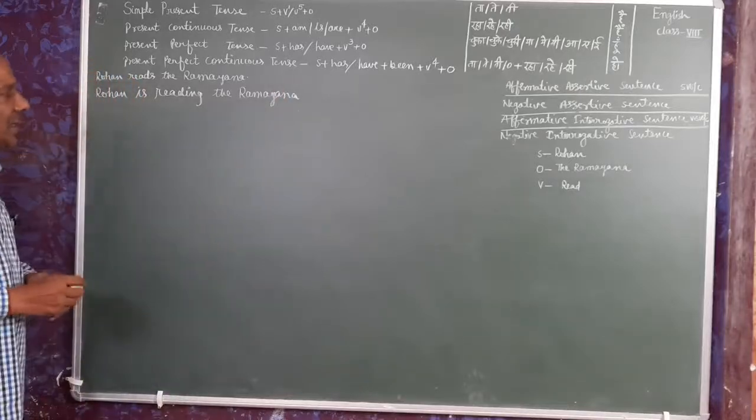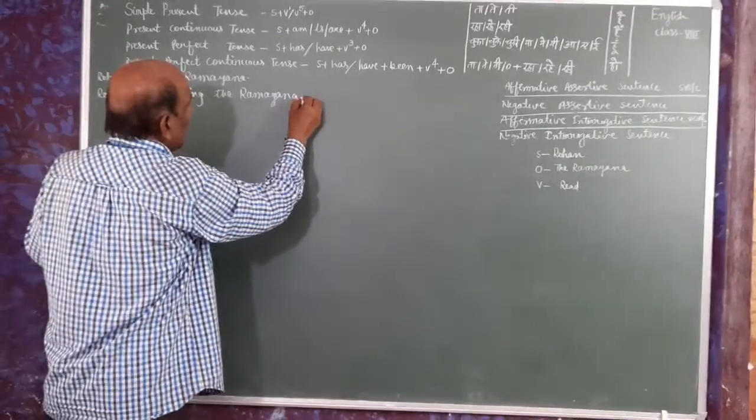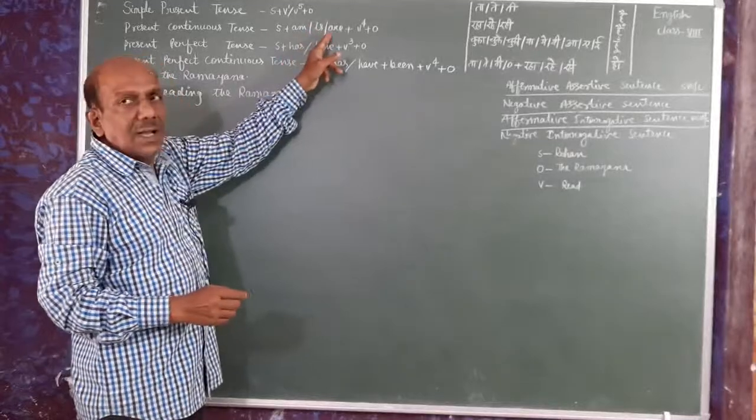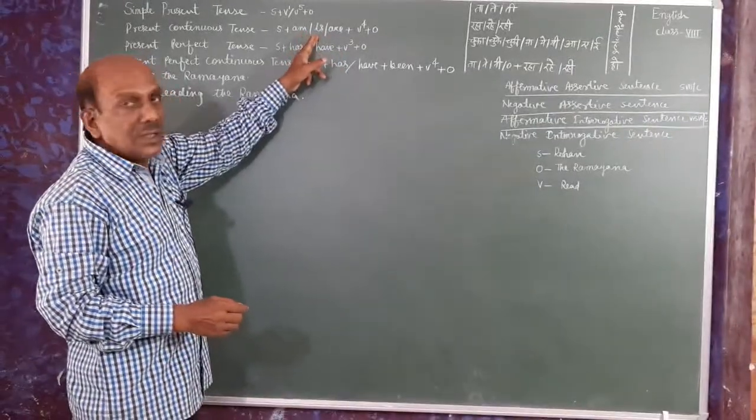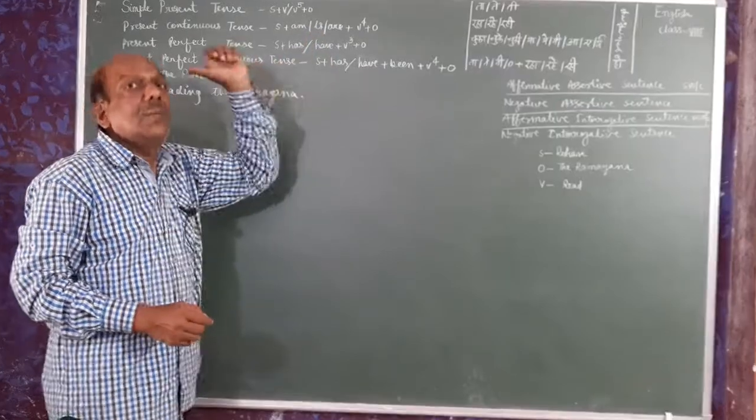Here we have to think that we see here am, is, are. Am is used with I. Is in singular, are in plural.